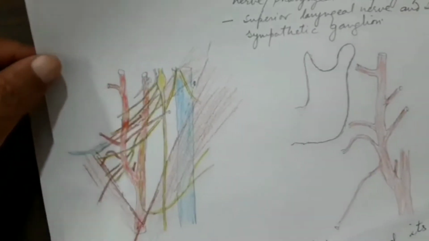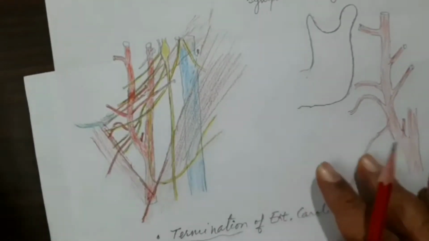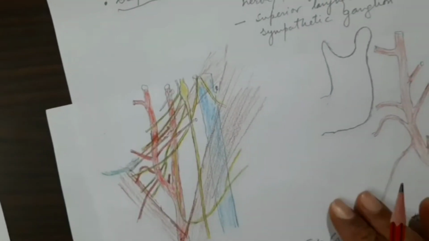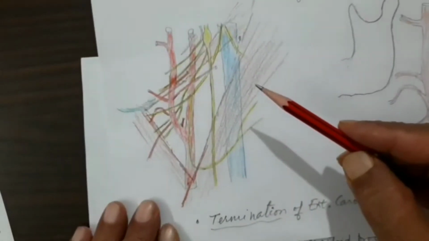For that there is a diagram which may look like a lot of structures are shown here, and I will first give you an orientation of this diagram.